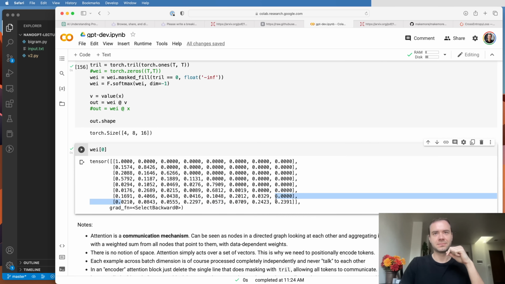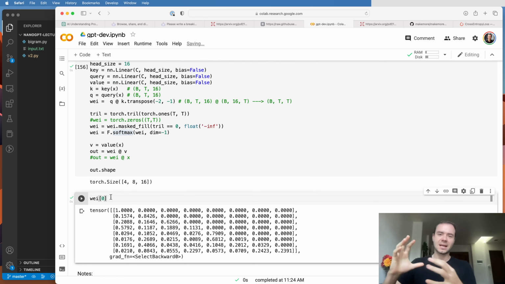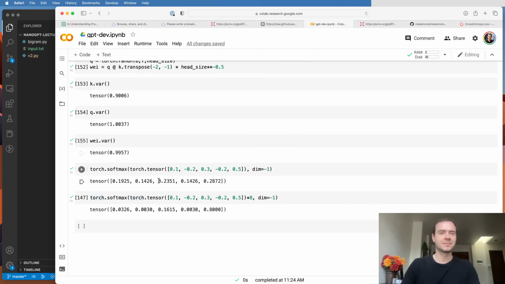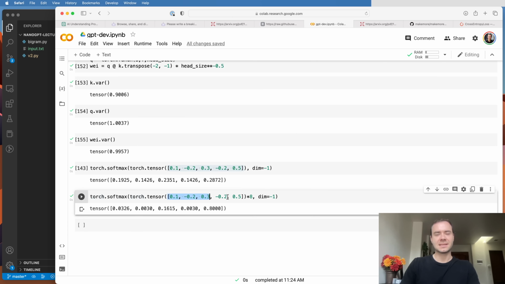Now the problem is that because of softmax, if wei takes on very positive and very negative numbers inside it, softmax will actually converge towards one-hot vectors. And so I can illustrate that here. Say we are applying softmax to a tensor of values that are very close to 0, then we're going to get a diffuse thing out of softmax. But the moment I take the exact same thing and I start sharpening it, making it bigger by multiplying these numbers by 8, for example, you'll see that the softmax will start to sharpen.